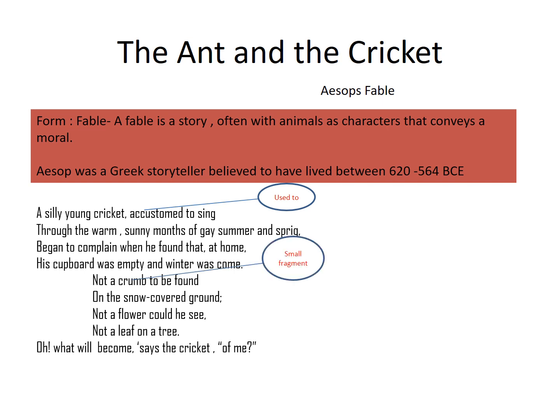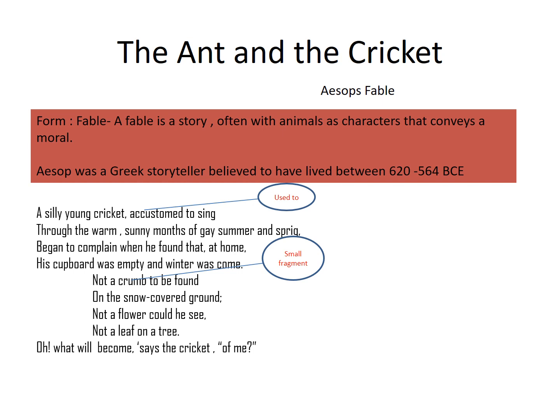Not a crumb to be found. Crumb means even a small fragment. There was nothing, not even a small fragment of food anywhere in his kitchen or on the snow-covered ground. Since it's winter, the ground is covered with snow. There is nothing to eat.